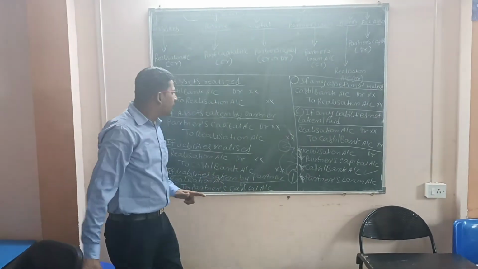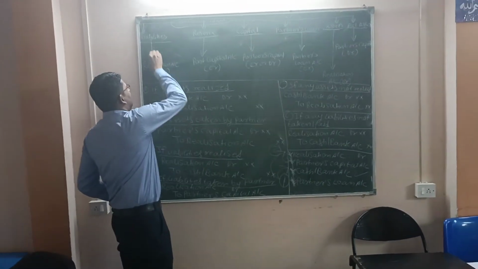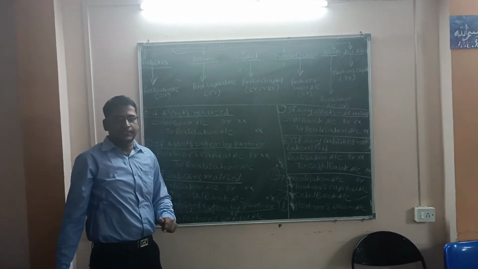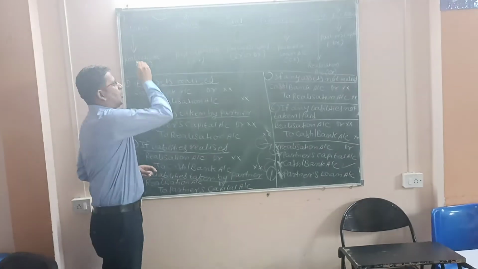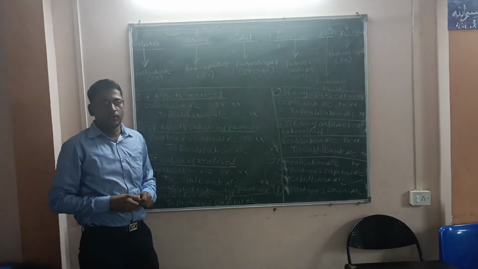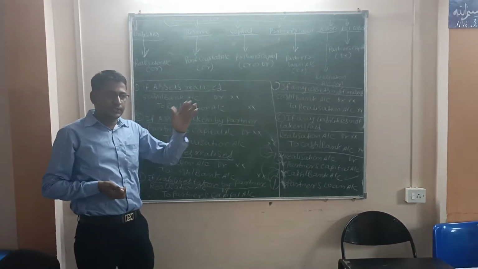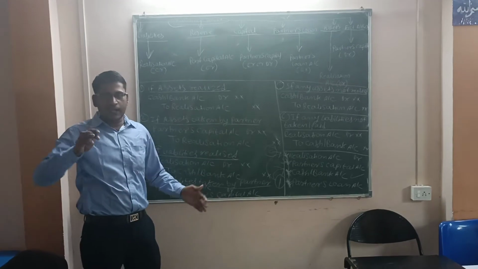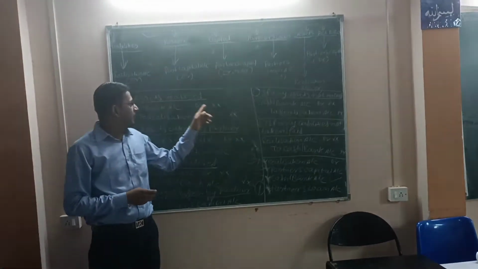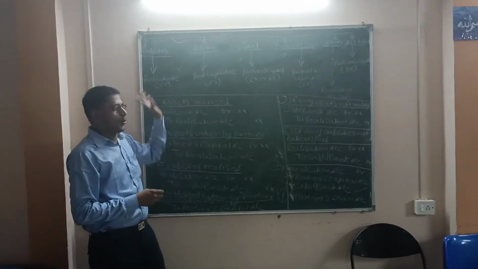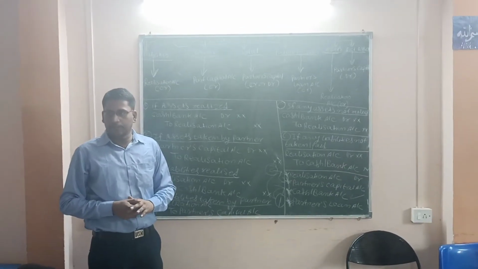Now, we are already aware that liabilities represent the credit side. So liabilities are going to be transferred to the credit side of the realization account. We are aware that liabilities represent the credit side and assets represent the debit side. So liabilities are going to be transferred to the credit side of the realization account. Am I very clear?